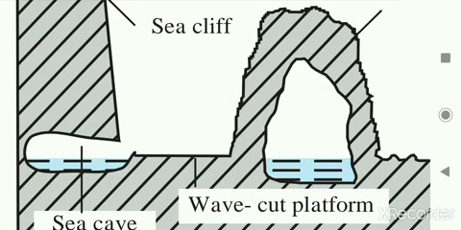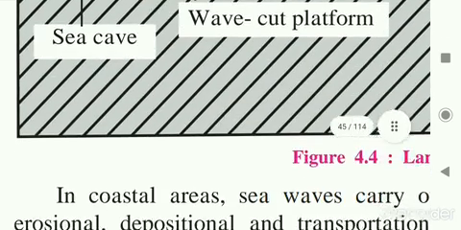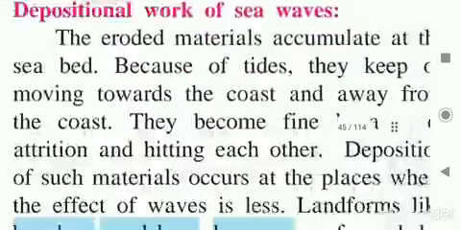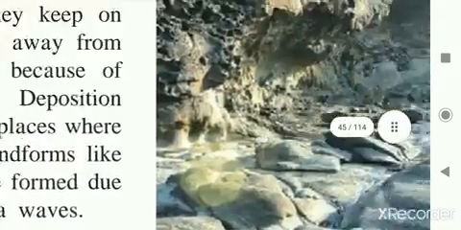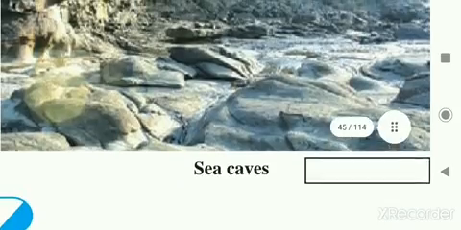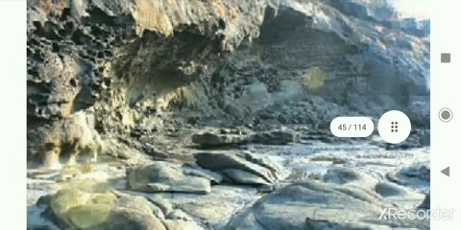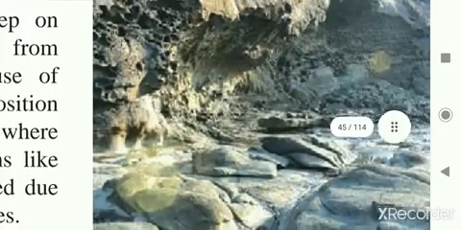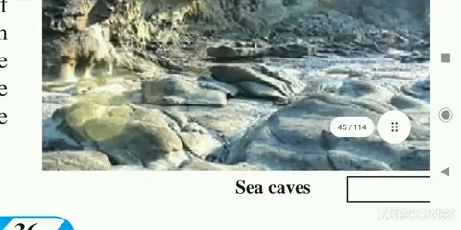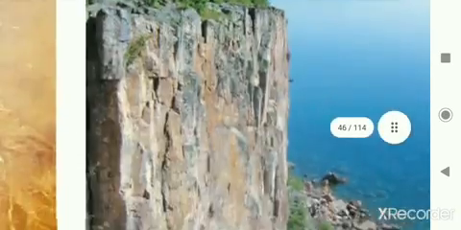See next, now the depositional work of sea waves. See which landforms are formed due to the depositional work of sea waves. These are the sea caves. You can see here how the foot of the rock is eroded, and a cave-like structure is formed. It is called the sea cave.